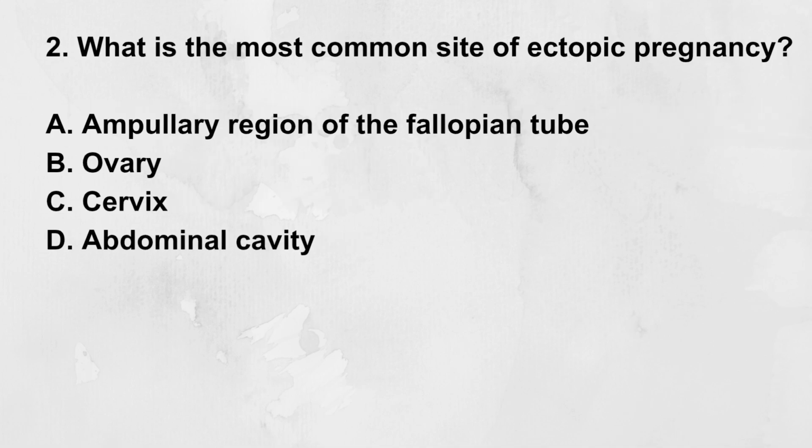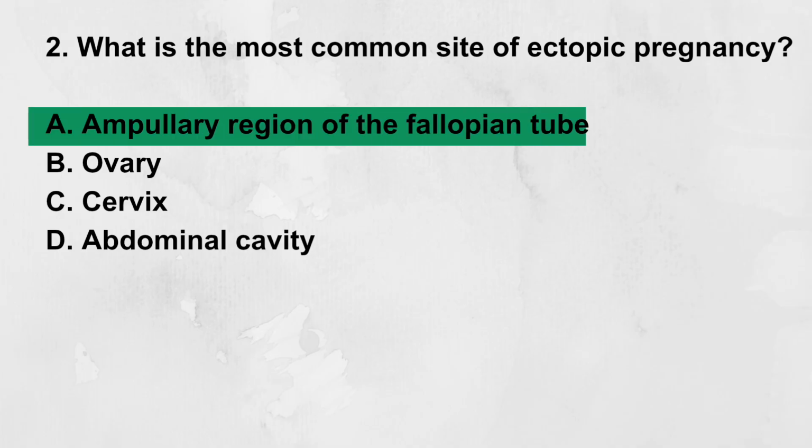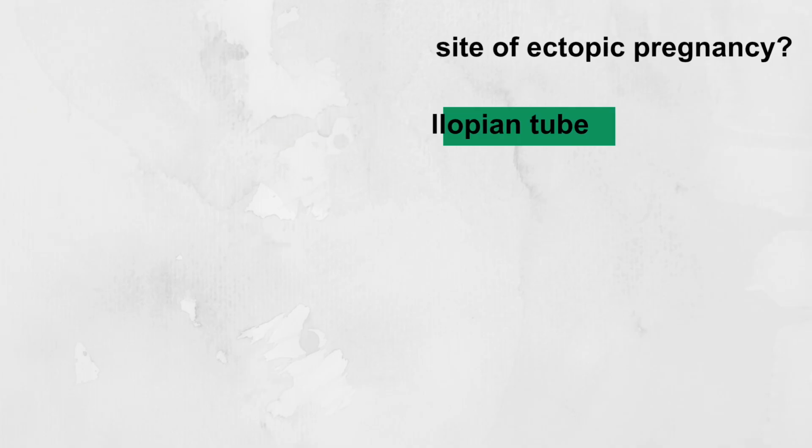What is the most common site of ectopic pregnancy? A. Ampullary region of the fallopian tube. B. Ovary. C. Cervix. D. Abdominal cavity. Correct answer: A. Ampullary region of the fallopian tube. The ampullary region of the fallopian tube is the most common site, accounting for about 70% of cases.